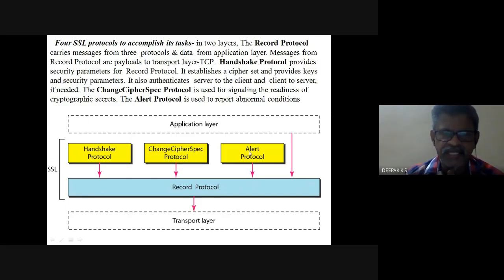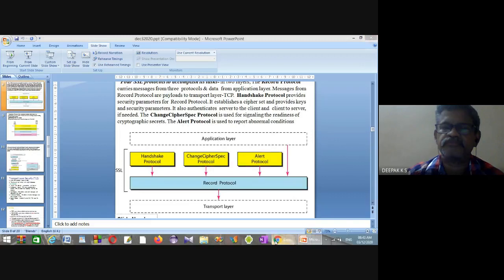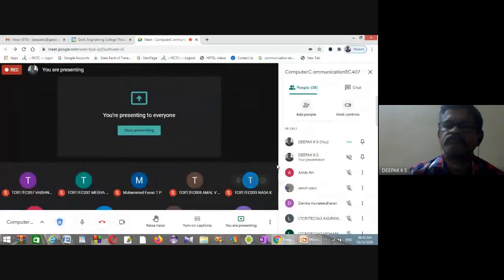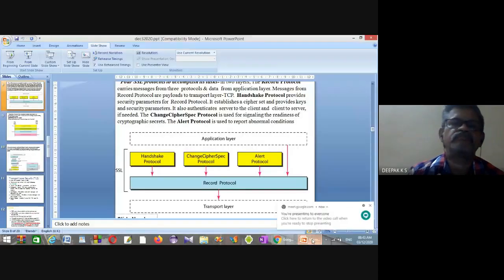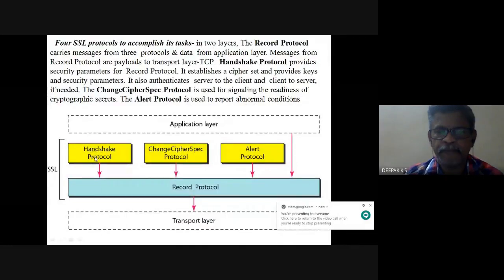Now there are three other protocols here. One is the handshake protocol. It provides security parameters for the record protocol. So all the security parameters are provided by this protocol.